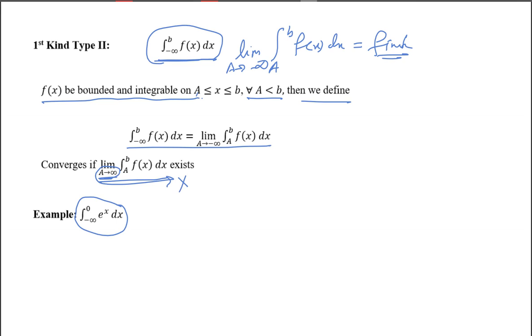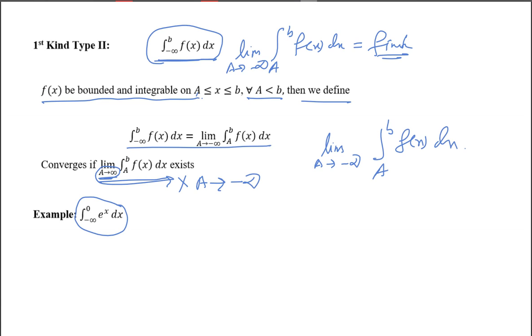This will be a tends to minus infinity. Sorry, this is a printing mistake. Some printing mistake I am typing in that case. A tends to minus infinity. What I have written here is the correct thing, that I am repeating once again here. Limit a tends to minus infinity, integration a to b f of x. Now it is fine.